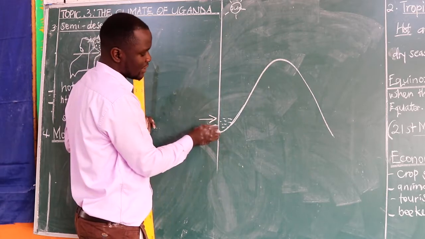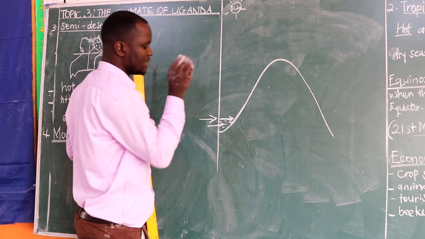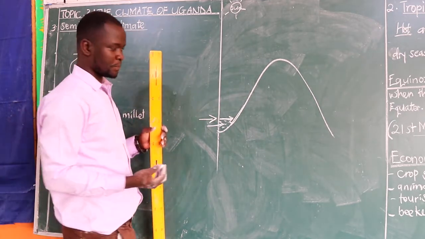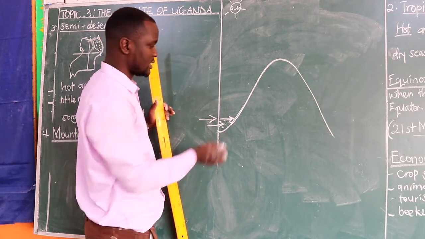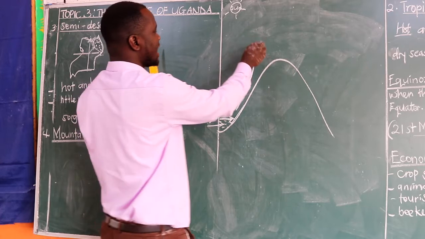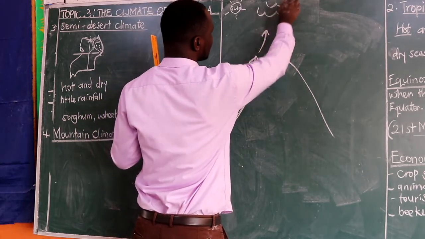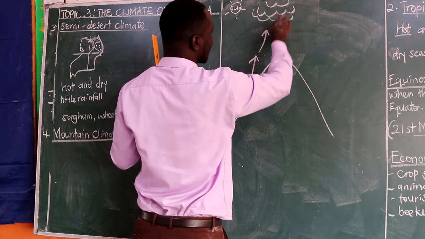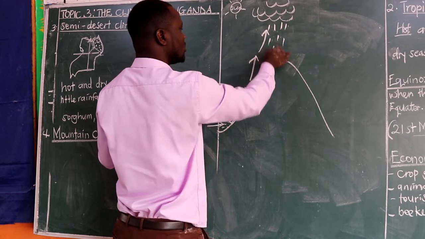But before that, when this wind comes and it passes through this water body, it picks moisture. So this wind is now warm, at the same time it's having moisture. The wind is forced to go up, like I have said, and when it rises up, it loses the moisture into the atmosphere, forming the clouds that will eventually result in the formation of rain.